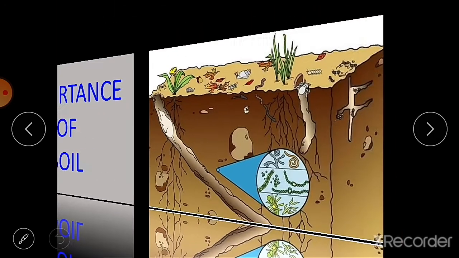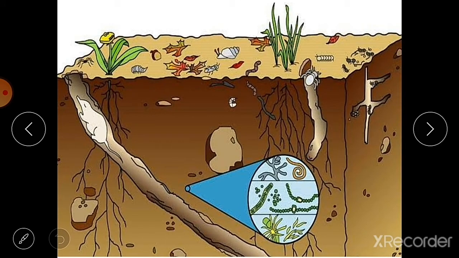Then what is the importance of soil? We know that soil is very important for us because all the plants grow in the soil, and without soil there will be no food. If there is no soil, there will be no plants and we will not get food. So soil is very important for us. Soil is one of the most important natural resources.